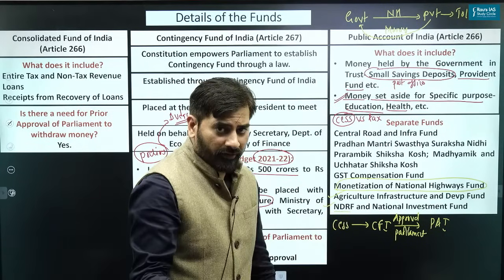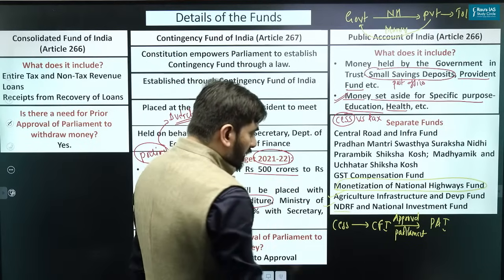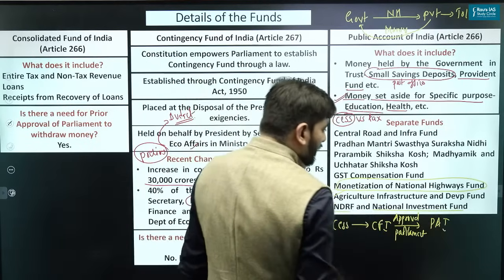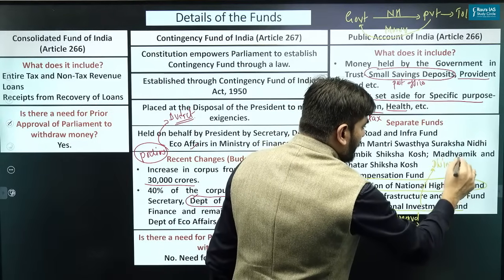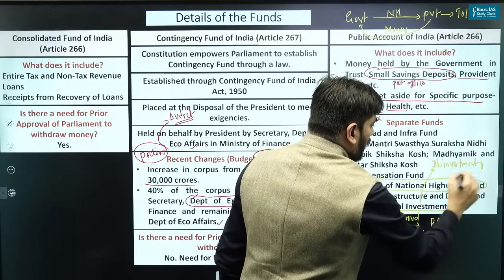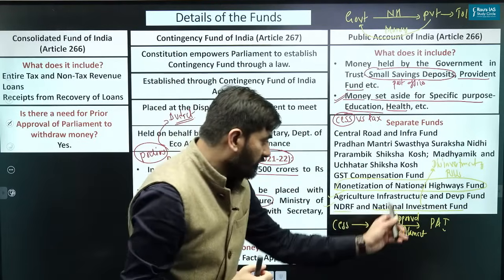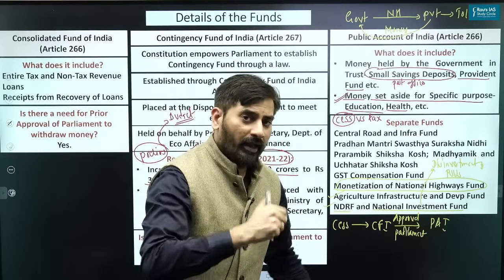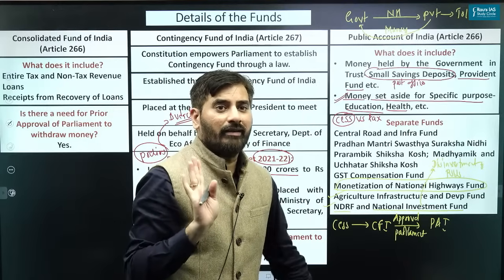I hope you must have heard of it. National Disaster Response Fund. Then National Investment Fund. Whenever the government undertakes disinvestment of PSUs, all that money which the government gets through disinvestment of PSUs goes into the National Investment Fund, and as the name suggests, the National Investment Fund will be used for promoting investment.